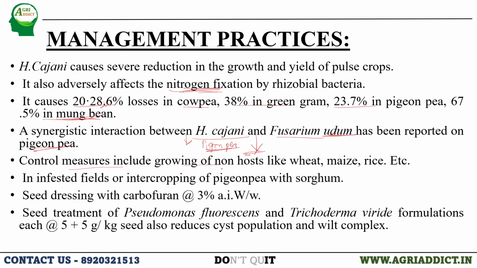Control measures include growing non-host crops, as we practice in crop rotation. Non-host crops like wheat, maize and rice can be followed for Heterodera cajani control.